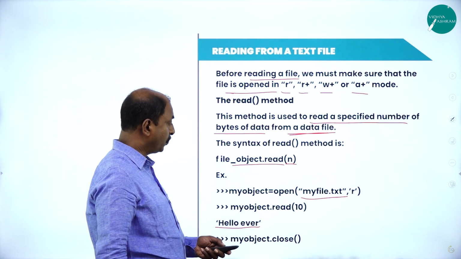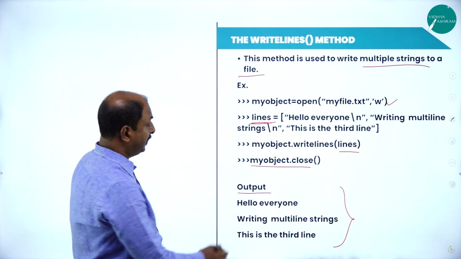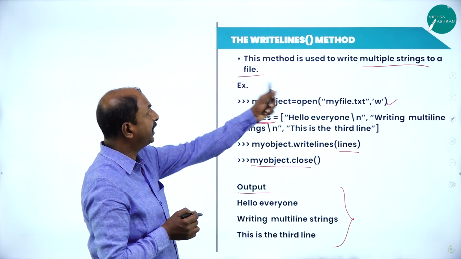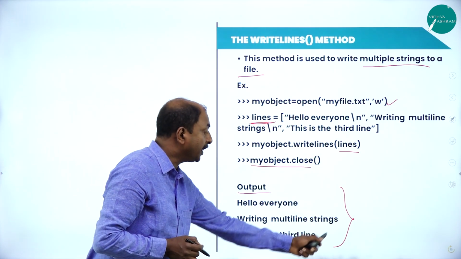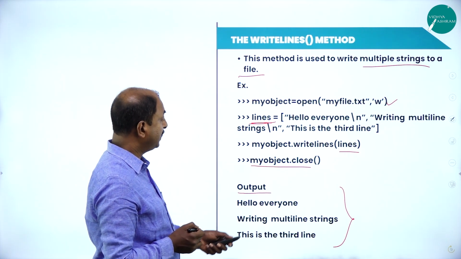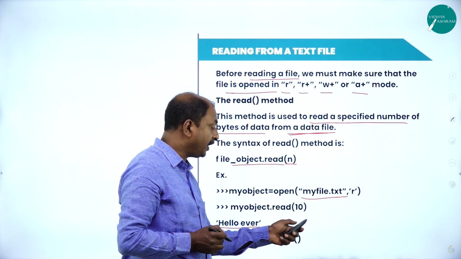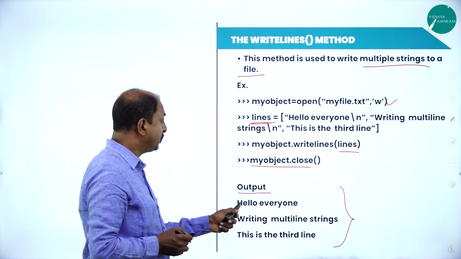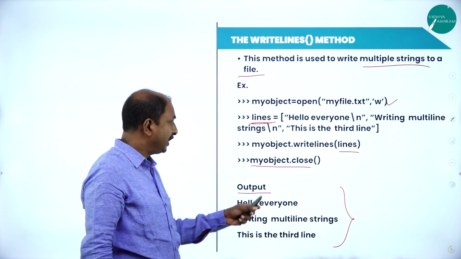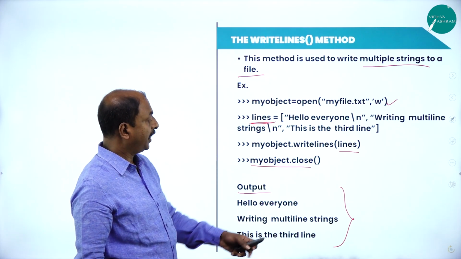And if you look at the previous slide, these are the information we have written in a text file by using the writelines function. There are so many characters we have written, but here in the syntax, as we have mentioned only 10, it reads the first 10 characters from the beginning of the text file. That is the syntax of the read method.